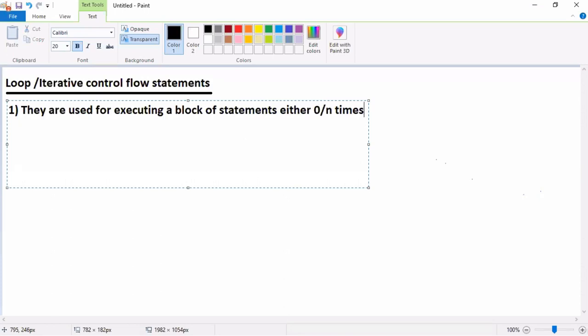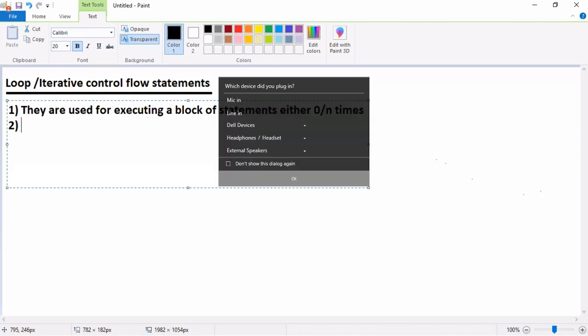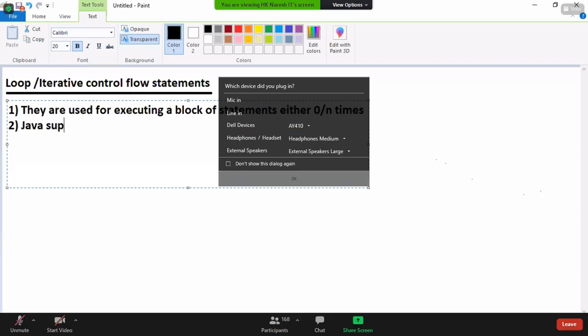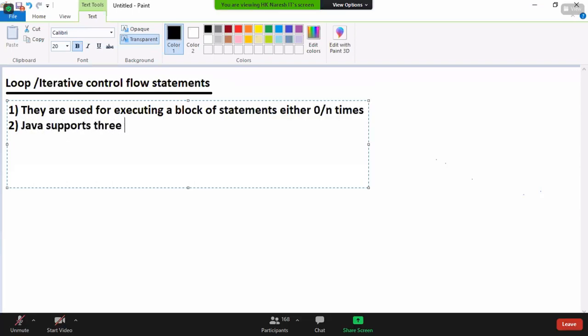What is the difference between conditional control flow statements and loop control flow statements? Conditional control flow statements are meant for executing a block of statements 0 or 1 time, whereas loop control flow statements are used for executing a block of statements 0 or n times. Okay, second point. How many loop control flow statements do we have? Java supports 3 loop control flow statements.